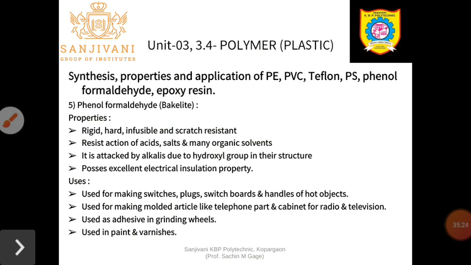They are used as an adhesive in grinding wheels. Adhesive, in the sense that it is like Fevicol. They are used for sticking two unlike or like bodies. They are used in paints and varnishes. So phenol formaldehyde or bakelite is one example of an adhesive, that is nothing but the binder, which is one of the constituents of paint, and such binders or adhesives are used in paints and varnishes.